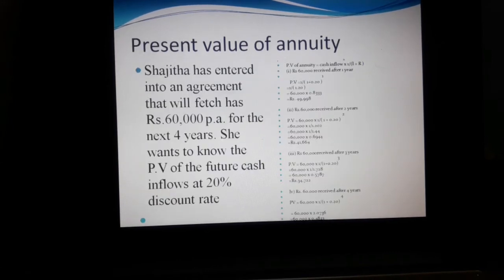In the next sum, we are going to see the present value of annuity. Sujata has entered into an agreement that will fetch her rupees 60,000 per annum for the next 4 years.